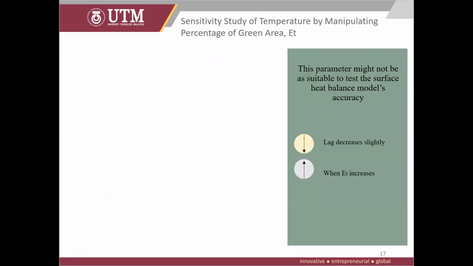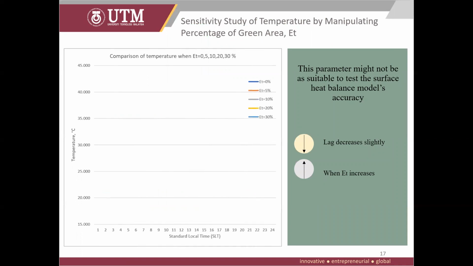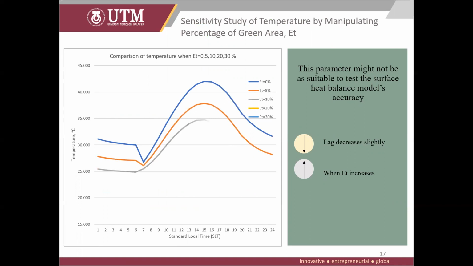Next is the sensitivity study by manipulating the percentage of green area. The lag decreases slightly when green area percentage increases. However, the graph does not follow a smooth curve when green area percentage is at its extremes, for example at 0% and at 30%. It is seen that the graph does not converge at a single point. Hence, this parameter might not be suitable to test the surface heat balance model's accuracy. Hence, for the following discussions, I will not be including this parameter.